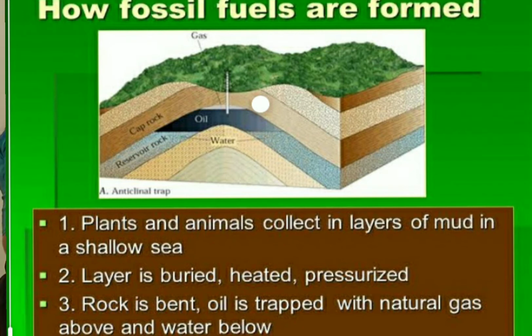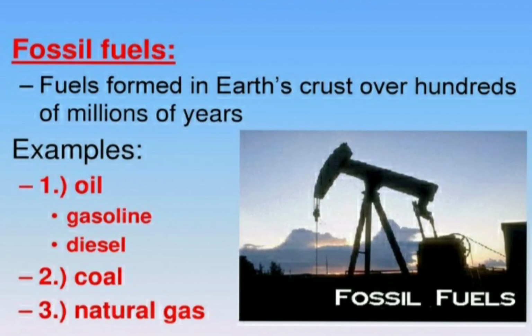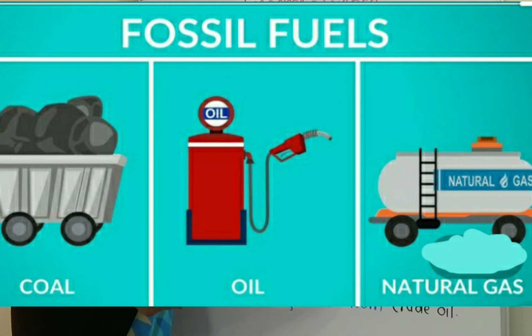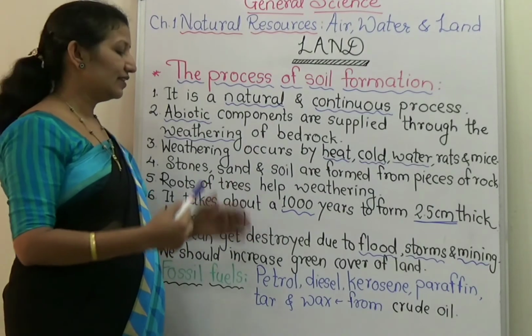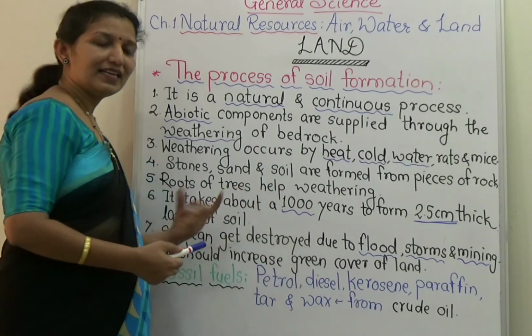The big trees and the animals are buried underground, and because of that, after thousands of years, these remains of the plants and animals are turned into fossil fuels, and from these fossil fuels we get petrol, diesel, kerosene, paraffin, tar, wax, and these are all obtained from the crude oil.